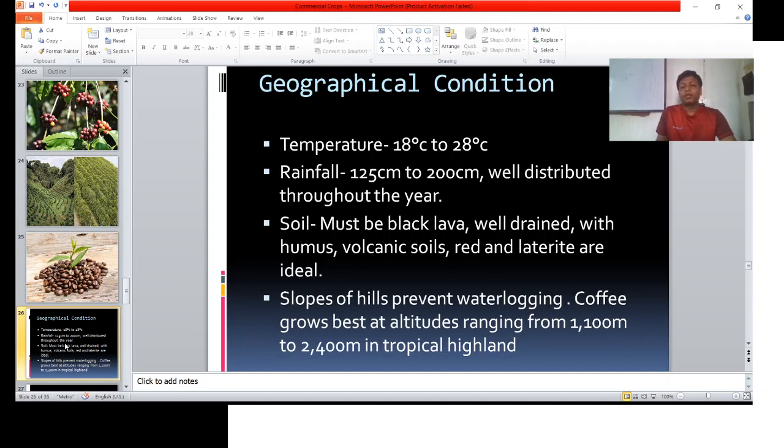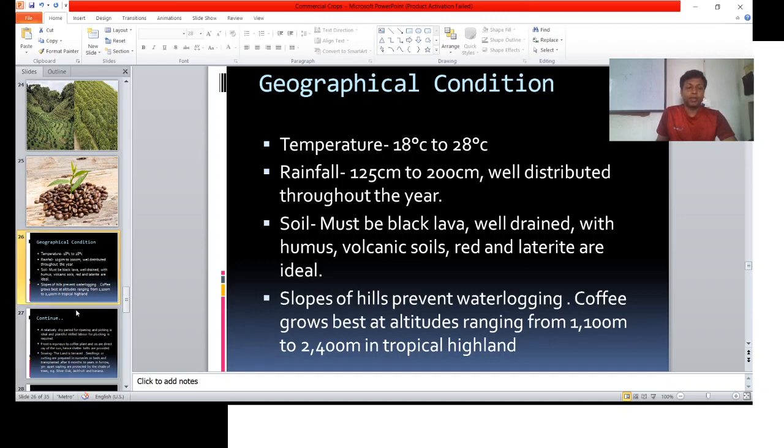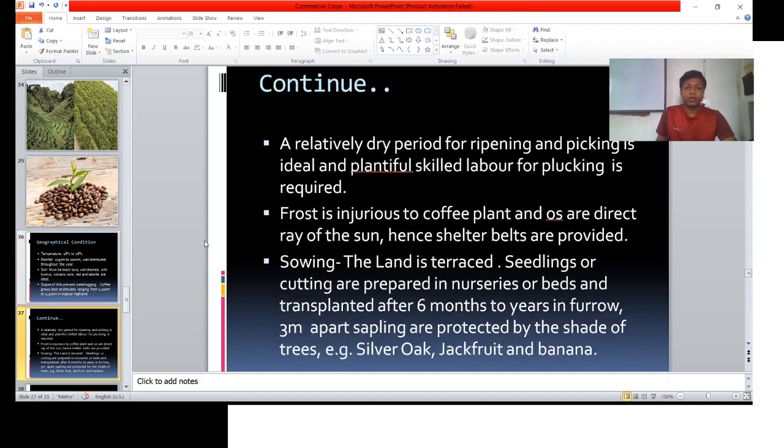The plants are cultivated only in high altitude zones, so that terrace farming can easily be done there. A relatively dry period for ripening and picking, and skilled labor for plucking are required. This is also a favorable condition.